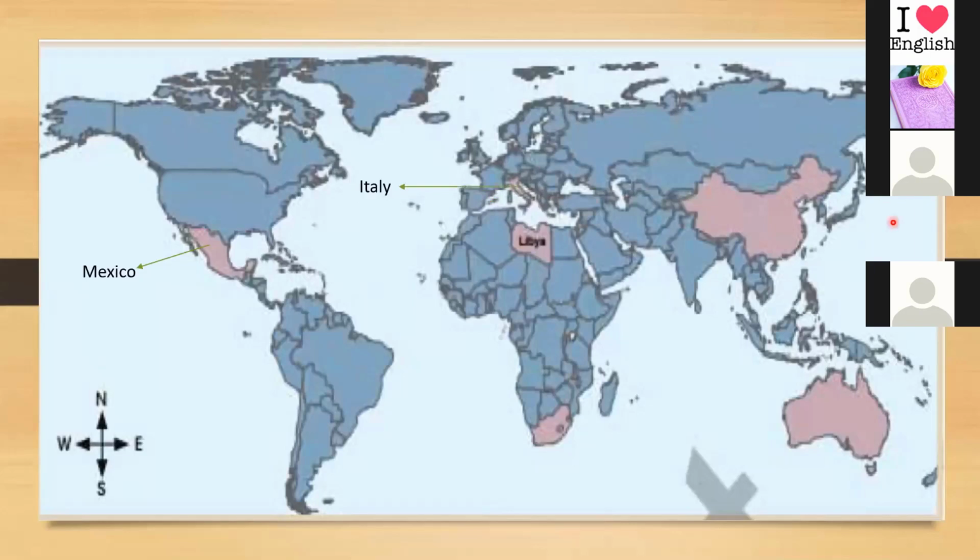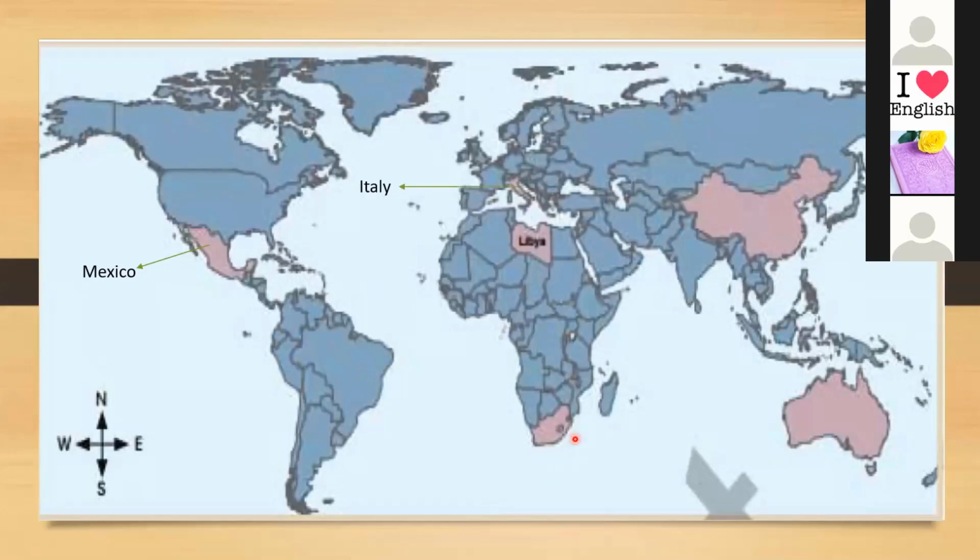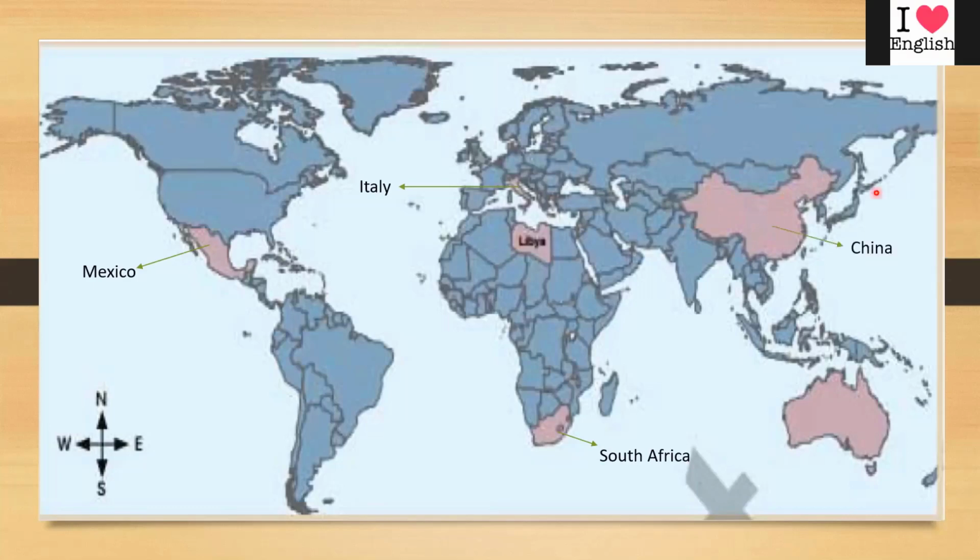Nur al-Huda, what about this country? South Africa. Yes, South Africa. Aisha, can you tell us the name of this country? China. Yes, so this is China. What about the last one? Your name, Batul. Australia. Yes, it is Australia. Very good.